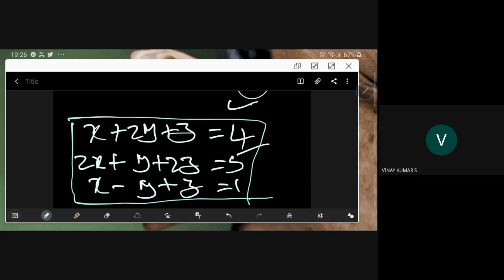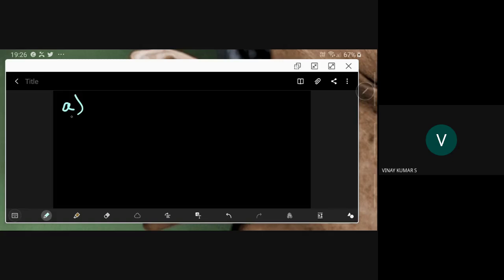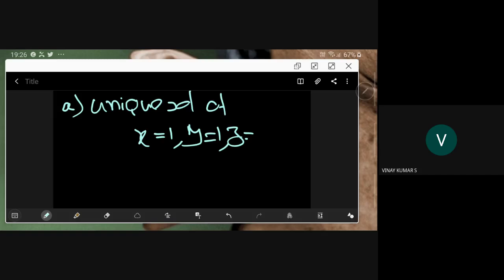Now, the alternatives. The first alternative is a unique solution of x equal to 1, y equal to 1 and z equal to 1. And B is only two solutions.